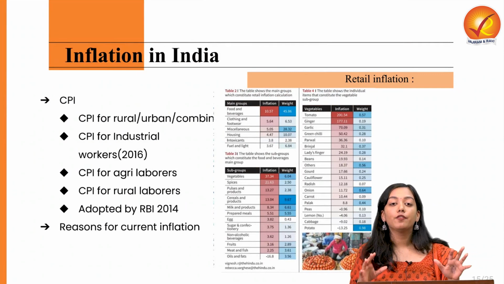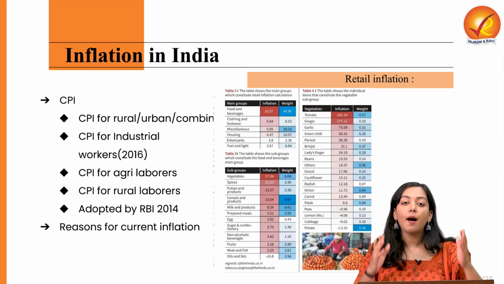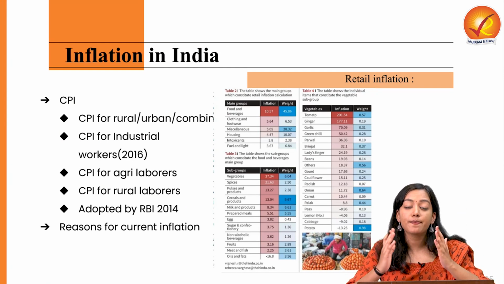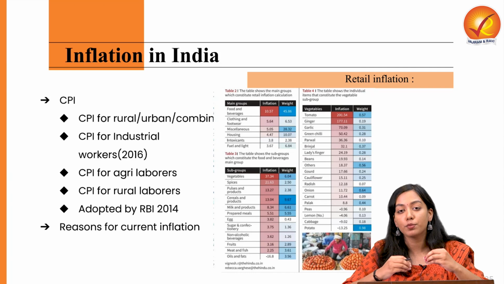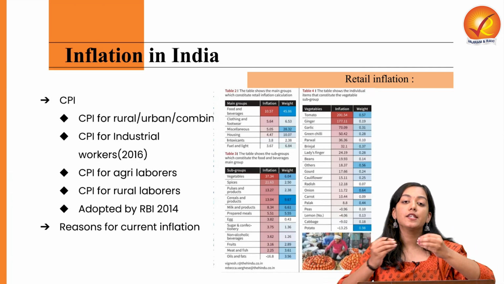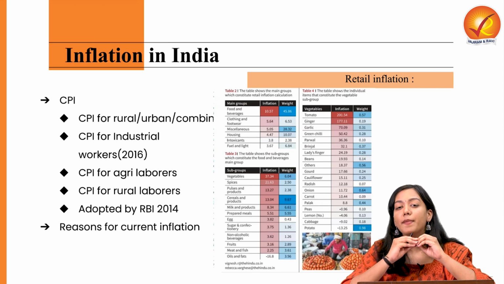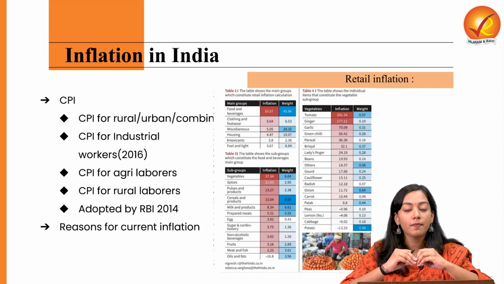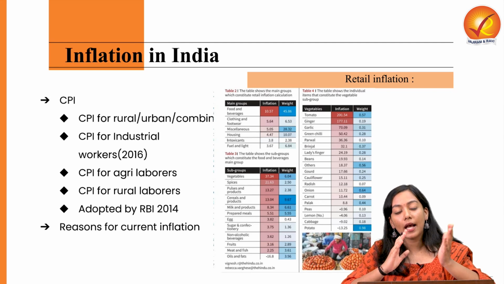See, any kind of inflation which is seen in a particular basket of commodity that is primarily purchased by the consumers or by individual consumers and not the industrial producers. These are called retail inflation. What is the metric of calculating this retail inflation? See, there are two kind of metrics.